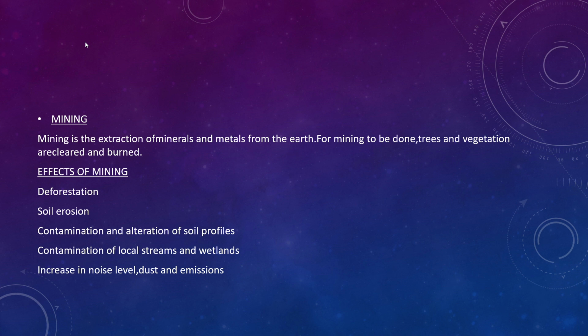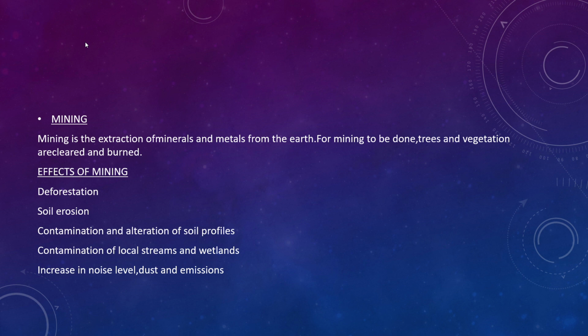Mining is the extraction of minerals and metals from the earth. For mining to be done, trees and vegetation are cleared and burned. So what happens is that the whole place will be desertified. So we can study in detail the effects of mining.